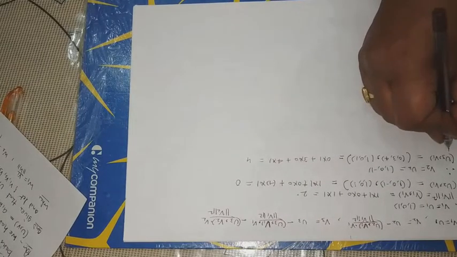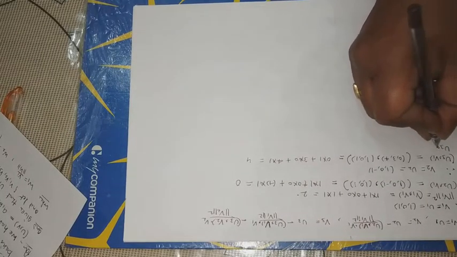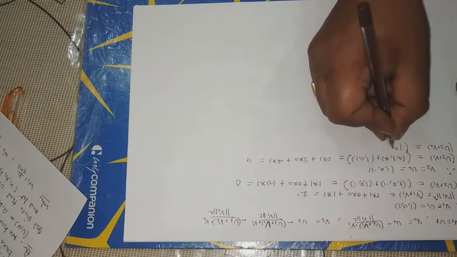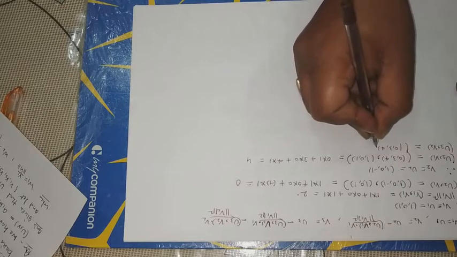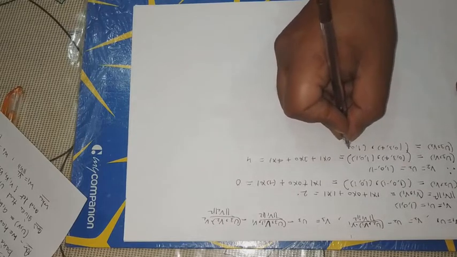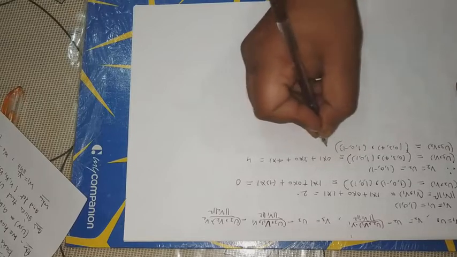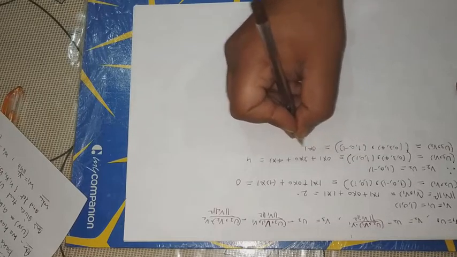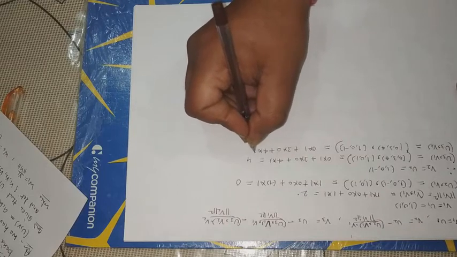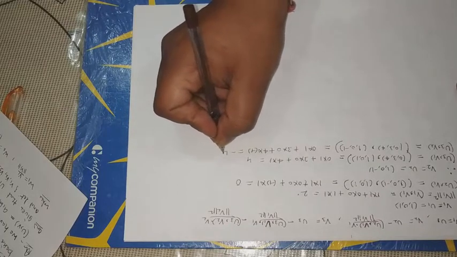Now inner product of U3 V2 is (0, 3, 4) inner product with (1, 0, -1), this is equal to 0 into 1 plus 3 into 0 plus 4 into -1, this is equal to -4.